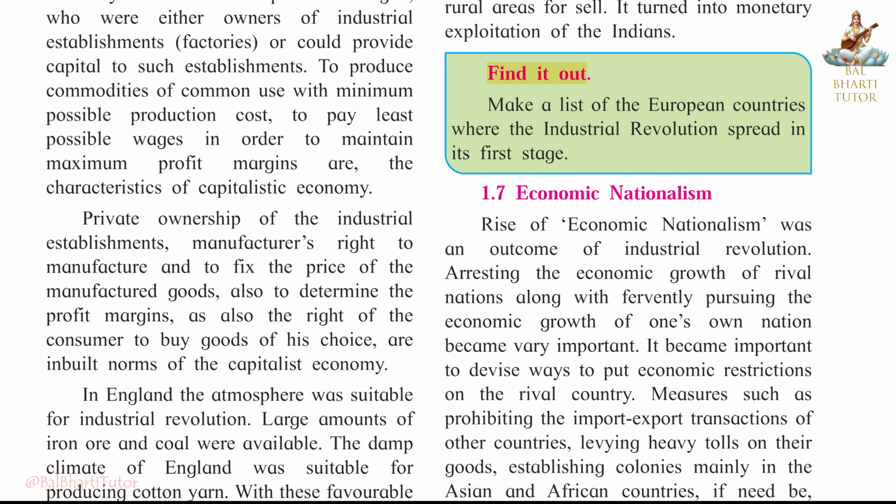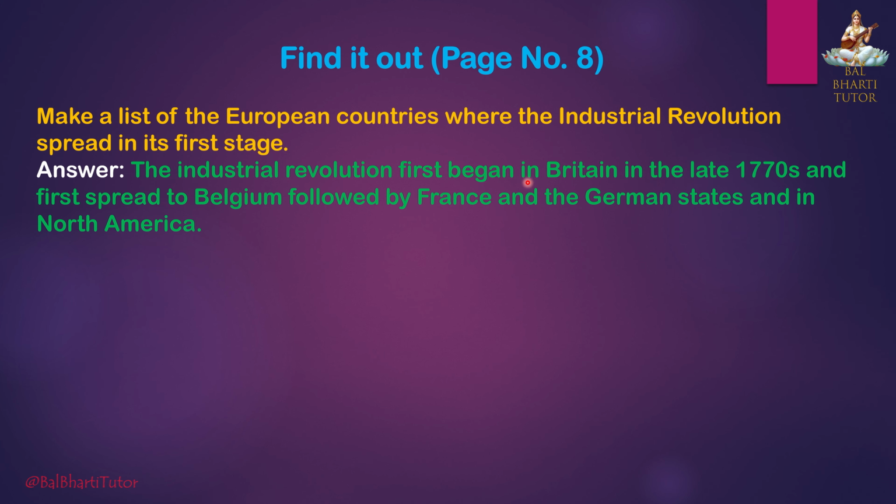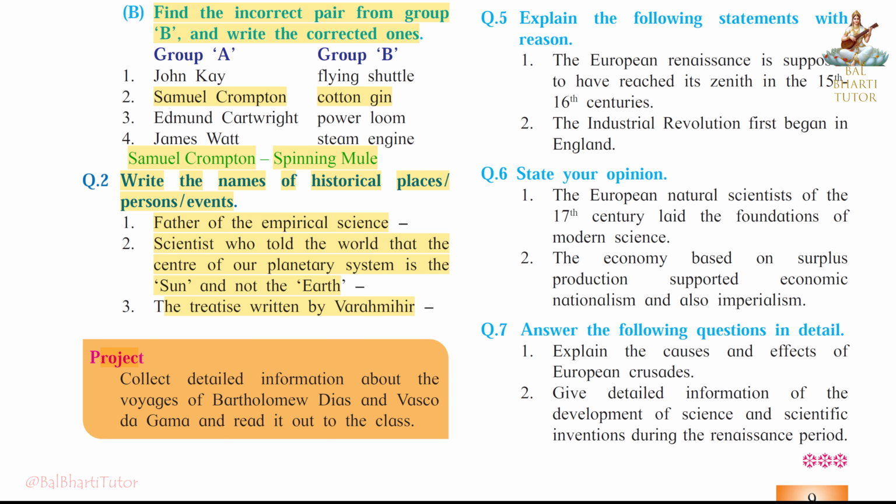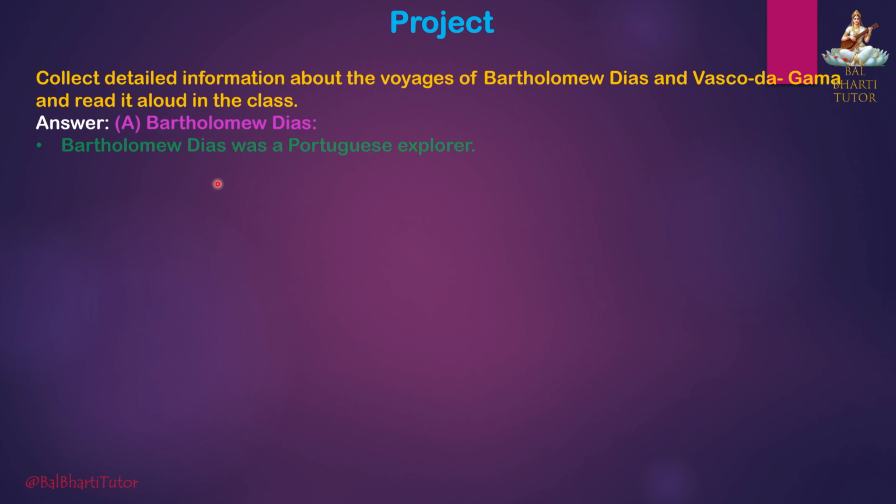Page 8. Make a list of the European countries where the Industrial Revolution spread in its first stage. Answer: The Industrial Revolution began first in Britain in the late 1770s and first spread to Belgium, followed by France and the German states, and in North America. Next project: Collect detailed information about the voyages of Bartholomew Diaz and Vasco da Gama and read it out to the class. Answer: A. Bartholomew Diaz.